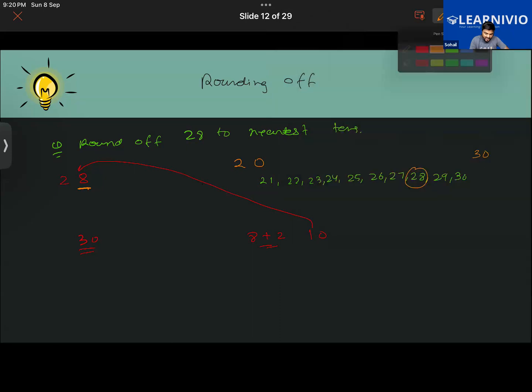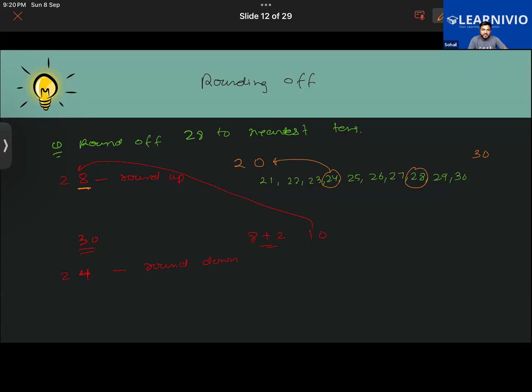Now say that you have another number, 24. As per the rule, if the number to the right is 4 or less, then it will be rounded down. In the previous case, we rounded up. So this will be rounding down. Also, between 20 and 30, it is lying closer to 20. Just a thing of observation.